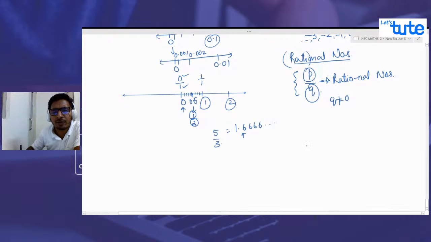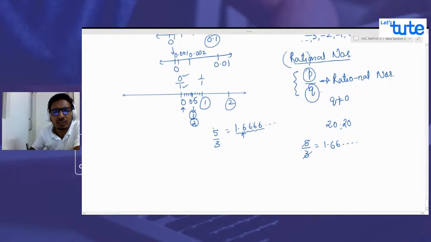If we divide 5 by 3, 3 ones are 3, and we are left with 2. Because of the decimal, we get 0, 20, 3 sixes are 18. Again, we have 2, and because of the decimal, we have 0. So like that, we can go on writing. That means decimal numbers which are never ending can also be rational numbers.